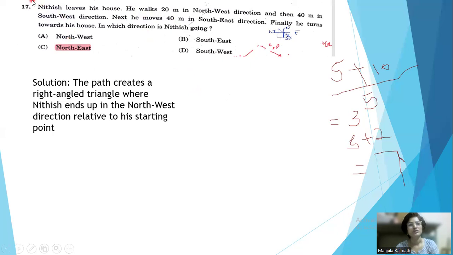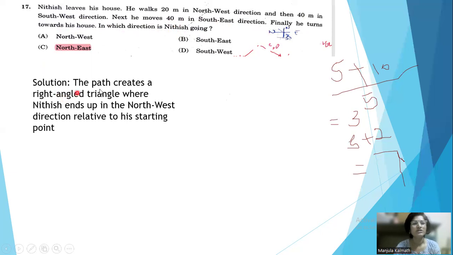So here the question is: Nitish leaves his house. He walks 20 meters in the northwest direction and then 40 meters in the southwest direction. Next, he moves 40 meters in the southeast direction. Finally, he turns towards his house. In which direction is Nitish going? That is the question.